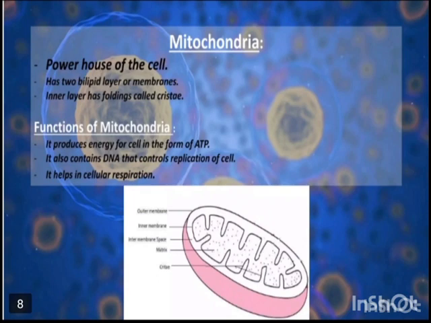Mitochondria. Powerhouse of the cell. It has two layers of membrane. The inner layer has folding called cristae. There are some functions of mitochondria. It produces energy for the cell in the form of ATP. It also contains DNA that controls replication of the cell. It helps in cellular respiration.